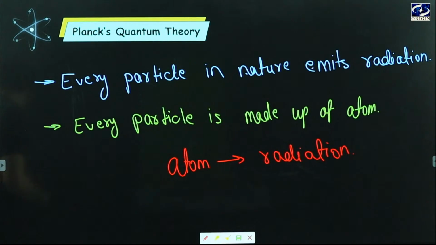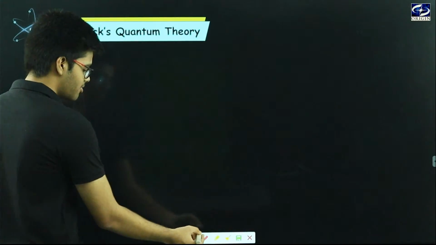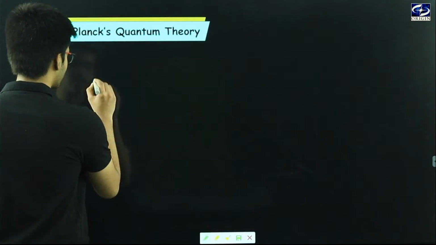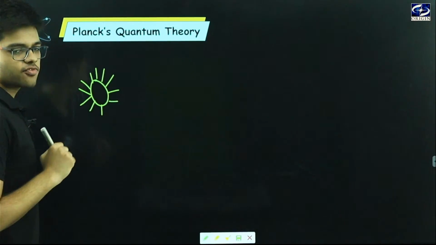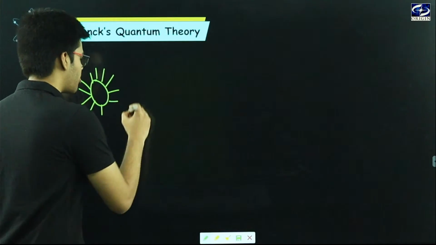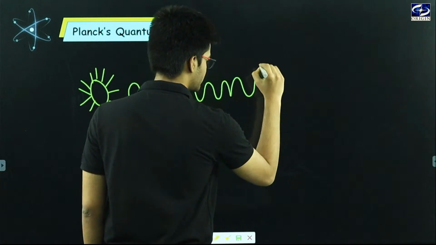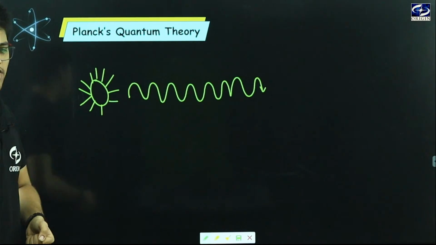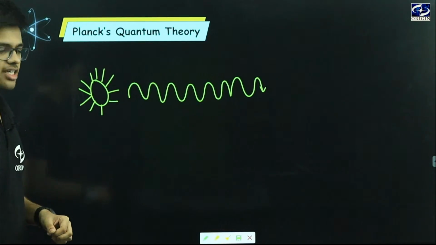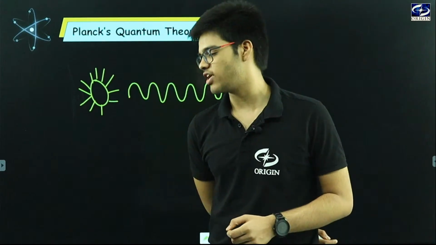Now what's the second thing which comes after this? Planck told us a very important thing. Here I am taking a particle, for example, a particle which is emitting radiation. I have told you that any particle emits radiation in the form of waves, and that's the definition of electromagnetic radiation: a form of energy which travels or propagates in the form of waves.